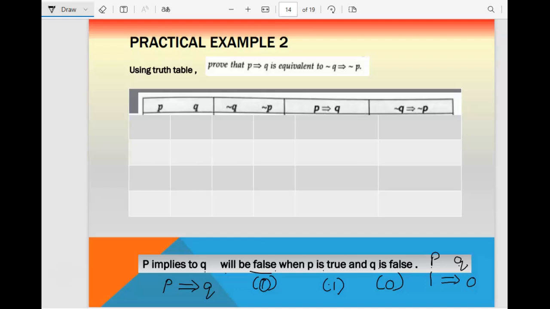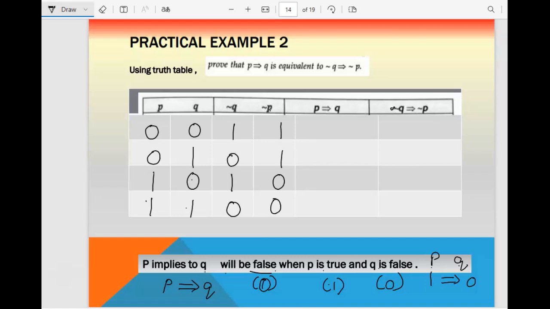Rest for all the things, it will give you true result. So let us start. The first column, you can see it is P implies Q, which is equivalent to, this is the tilde sign, negation of Q implies negation of P. So let us check the values for P the same way. 0, 0, 1, 1, and Q is 0, 1, 0, 1. So this is not of Q. So change the values 0 to 1, 1 to 0, 0 to 1, and 1 to 0. Then this is the negation of P. So 0 to 1, 0 to 1, 1 to 0, and 1 to 0.